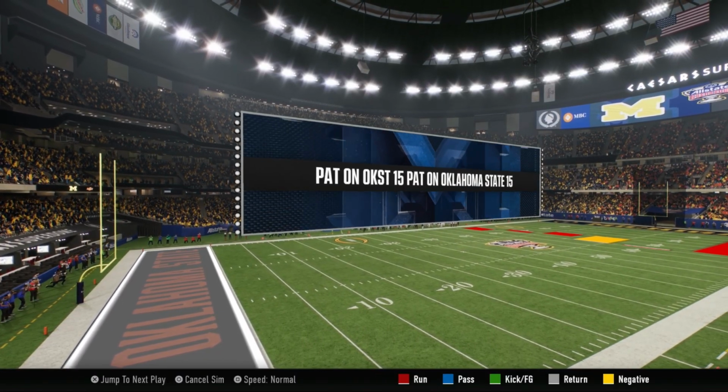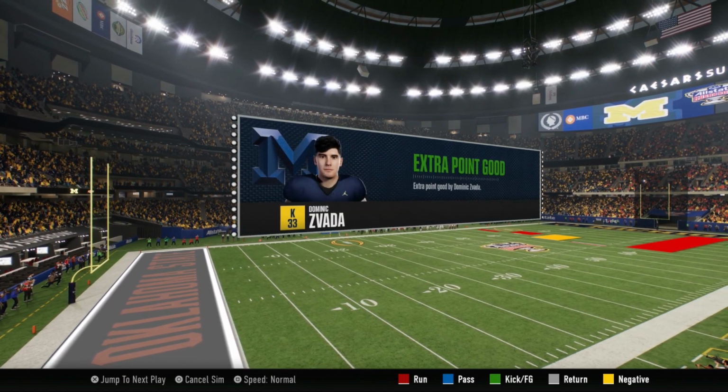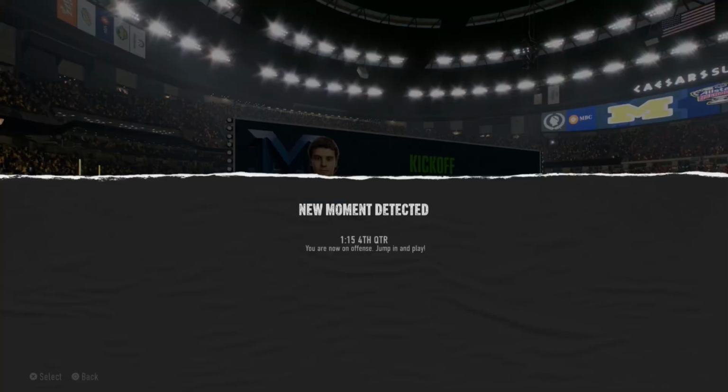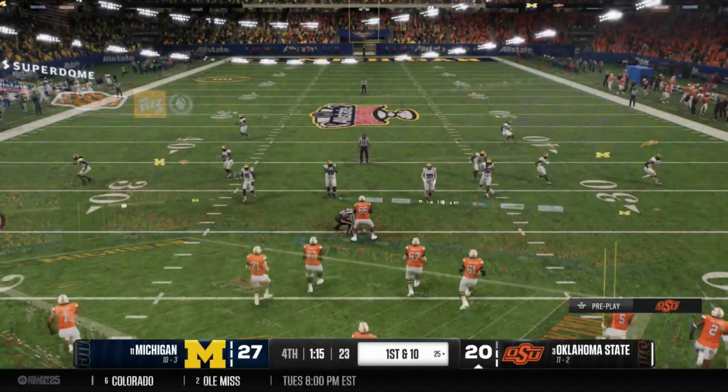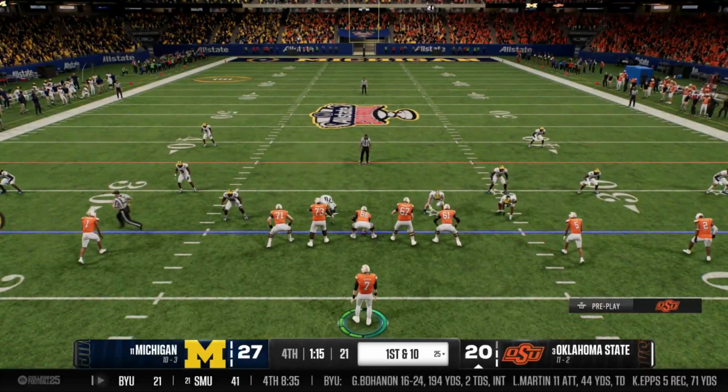Oh, Donovan Edwards just ran for a touchdown. So now it is our ball. How much time is going to be left? Let's find out. Here we go. We have 1 minute and 15 seconds to get down the field, score a touchdown, and tie this back up.